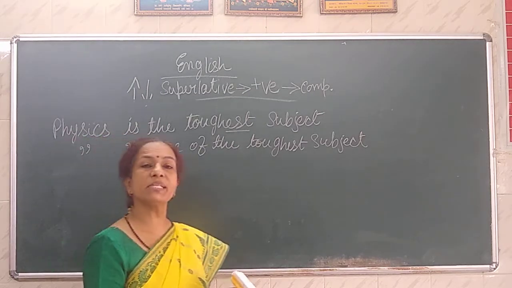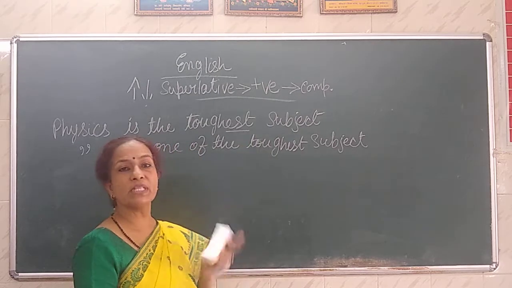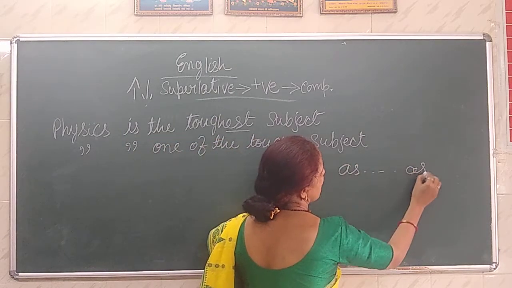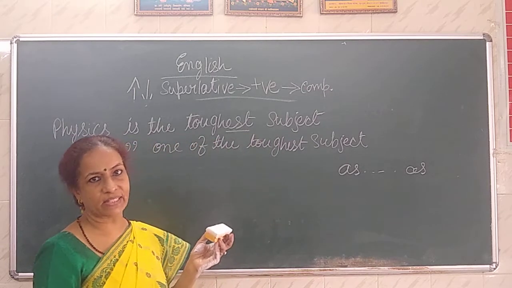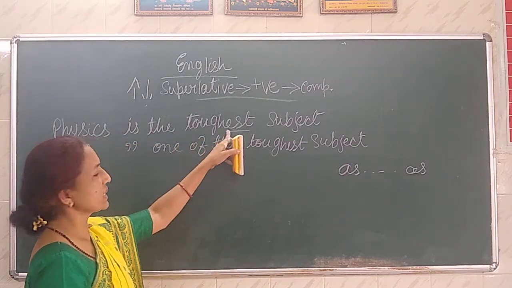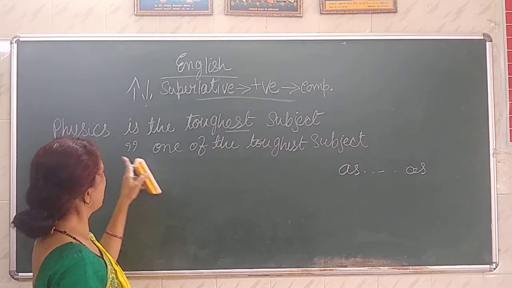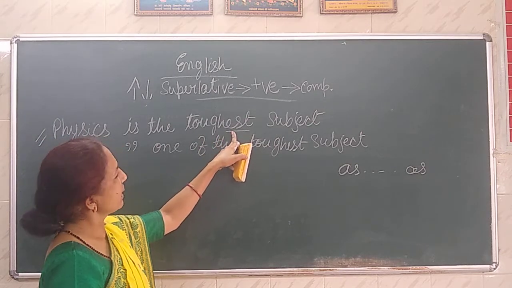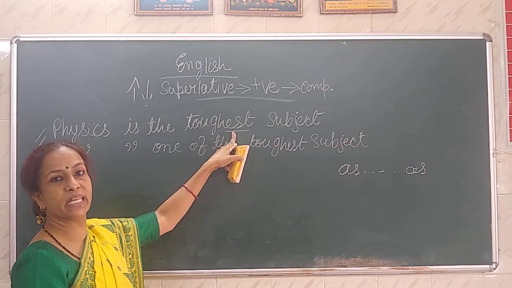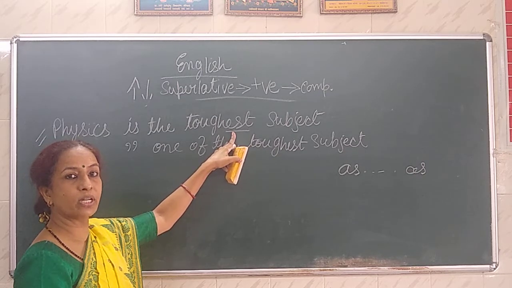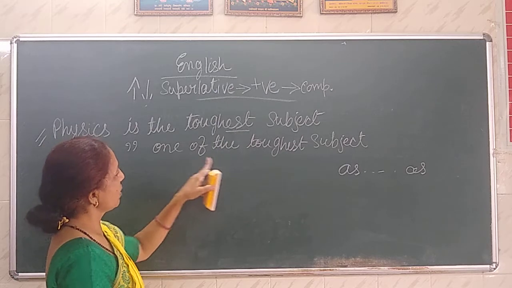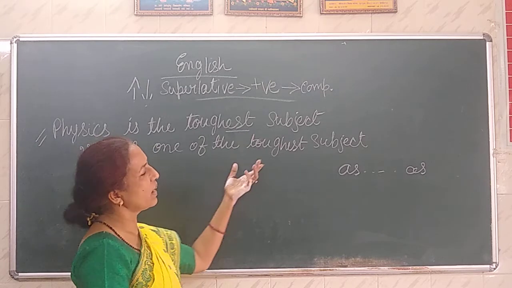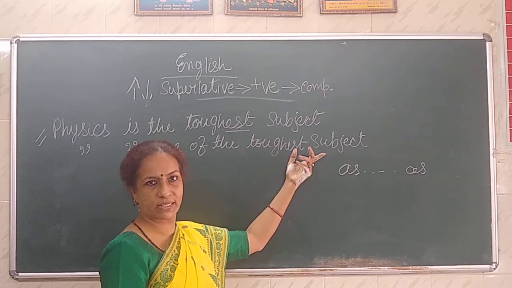But if at times instruction is given that use as dot dot as, means as adjective as, which is the adjective toughest. So what do we say? In this case we will write physics is the toughest, means what? No other subject is as tough as or so tough as physics. And in one of the toughest means we will start with very few. Very few subjects are as tough as physics.